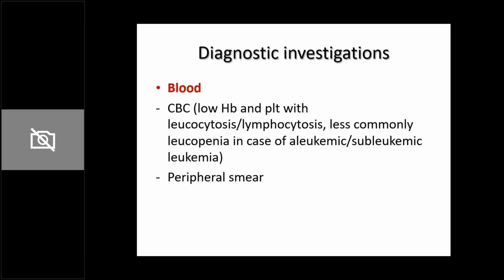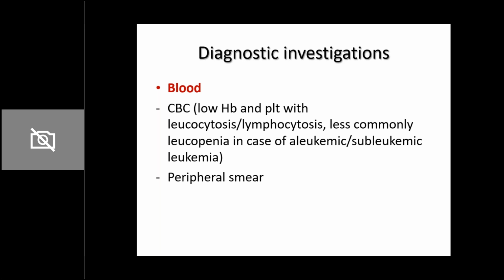So first of all, in any child with suspected leukemia, you do a CBC. So what can CBC tell you? CBC is complete blood count. So if a child does have leukemia, many a times you may find a combination of low Hb, low platelet count, and leukocytosis. That is, the TLC will be raised.